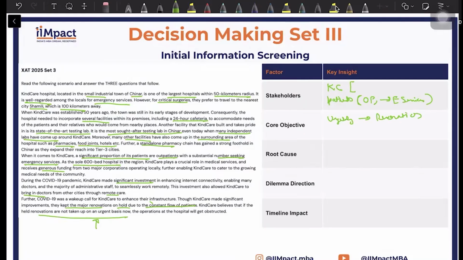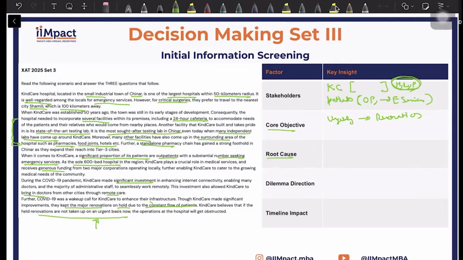All right. What other core objectives can you have? Or rather, what other stakeholders can you have? So all these people who have cropped up outside your hospital as a supporting infrastructure, your hotels, labs, pharmacies, these all can also be put here as stakeholders. So a significant portion of your passage was spent on these people, so we should probably keep this.